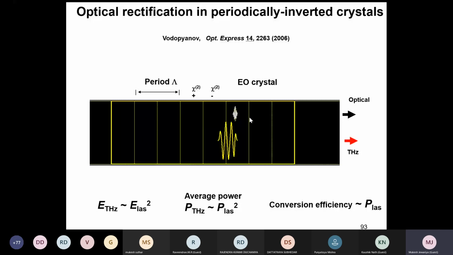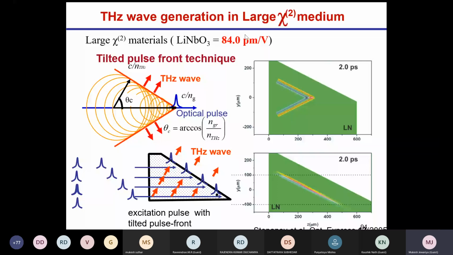So this was not the effective phase match condition. So for another phase match condition, people tried the angular phase match condition, or tilted wavefront technique, in which you cut the crystal with some angle. That angle is known as the Cherenkov angle, and it depends on the refractive index.